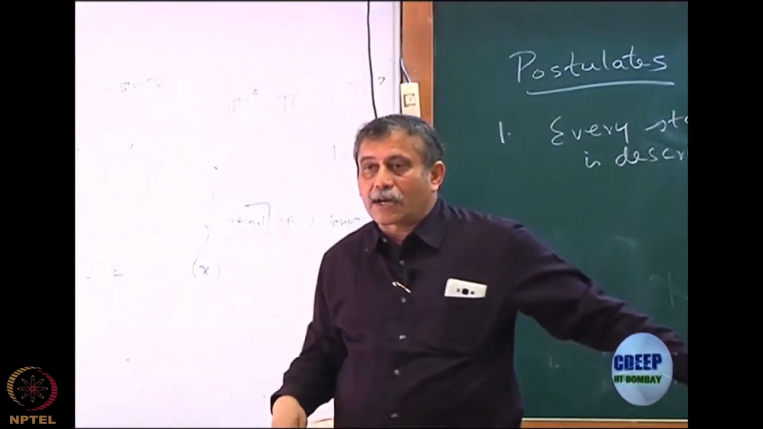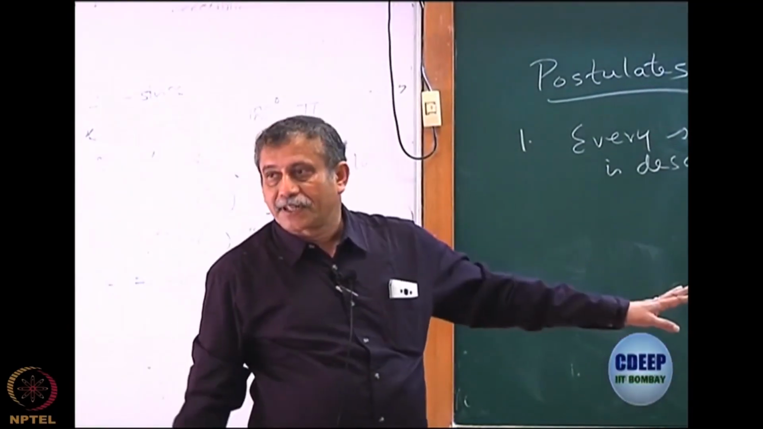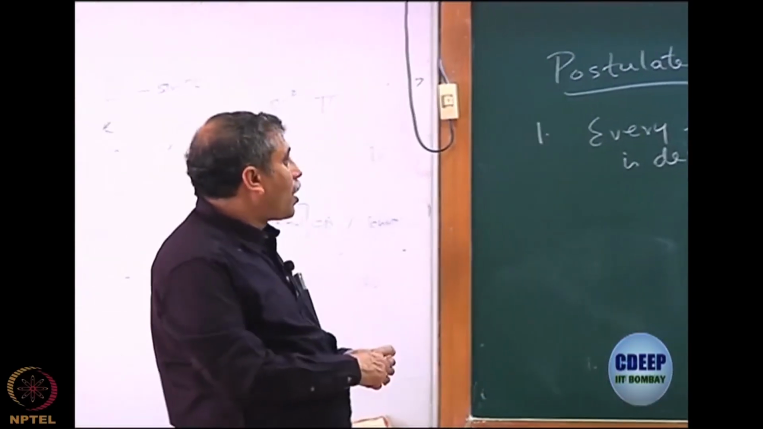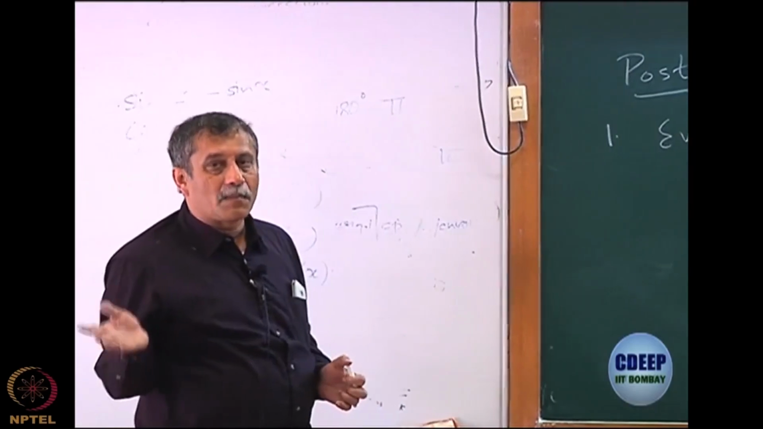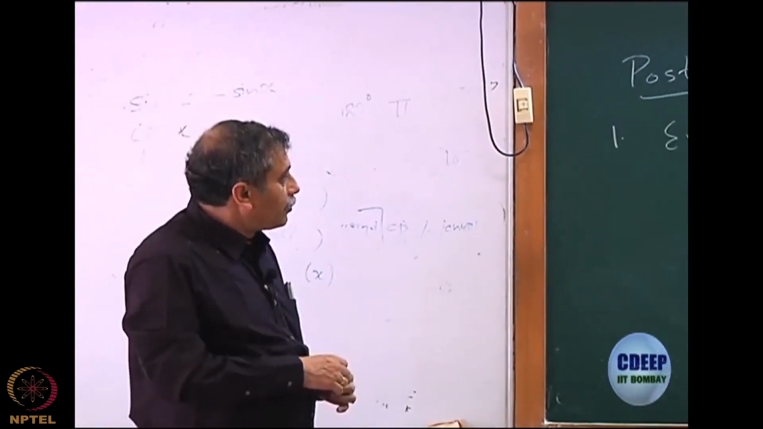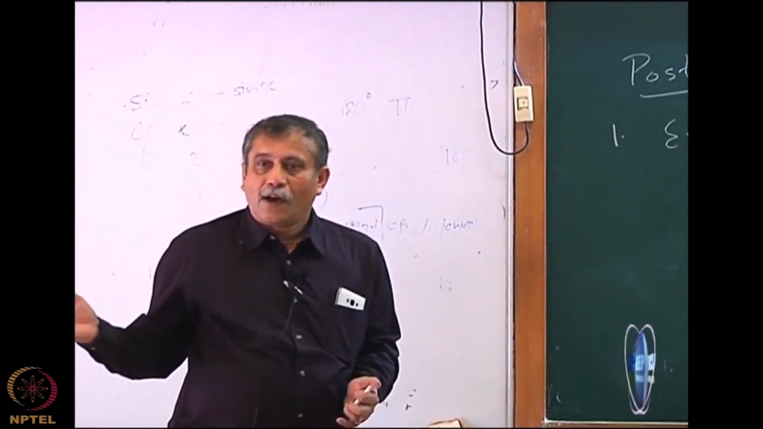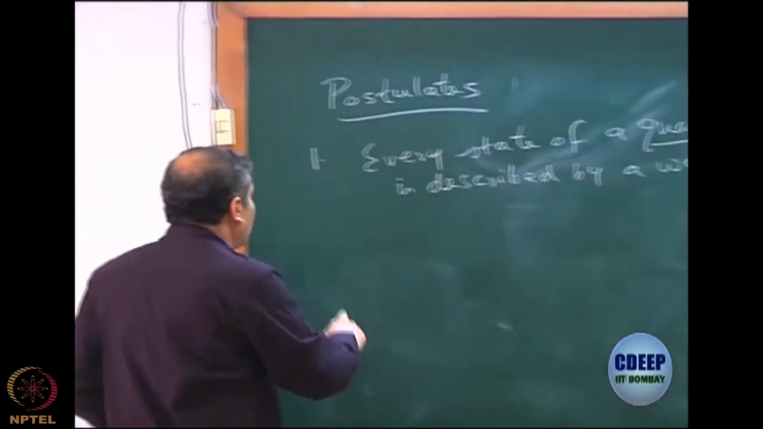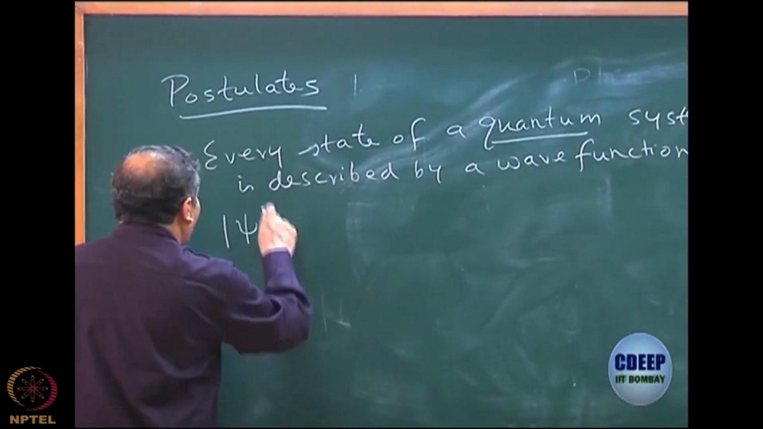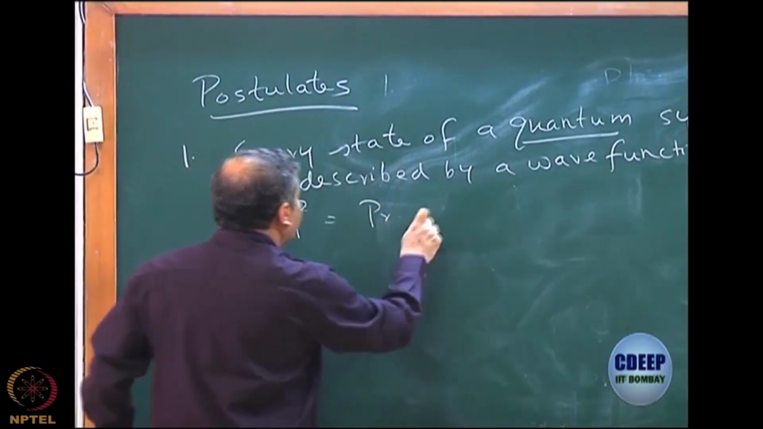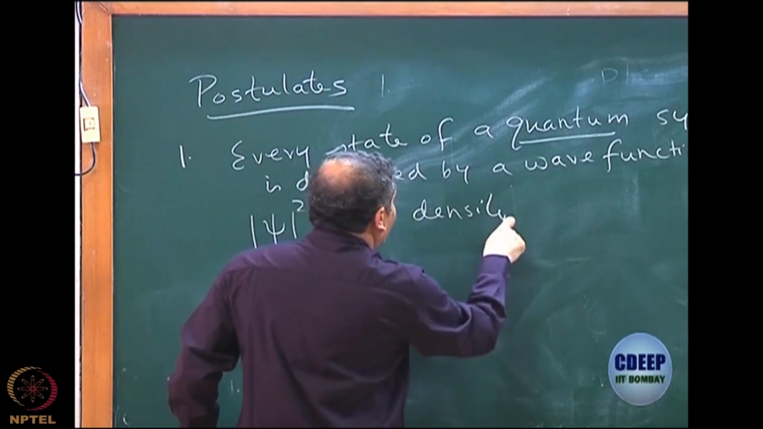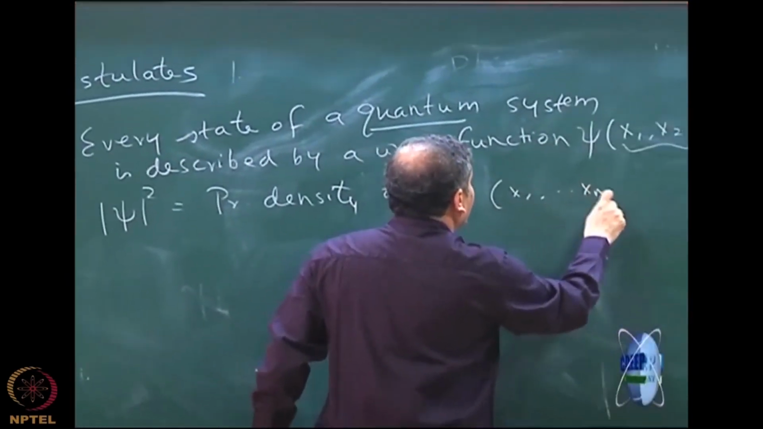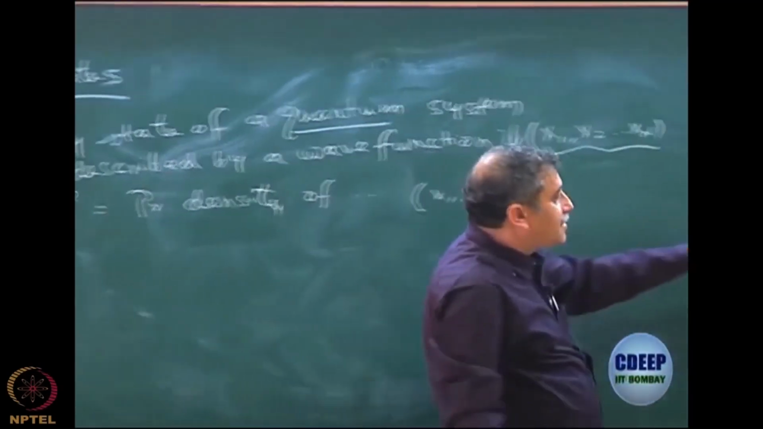The standard quantum mechanics is based on the position representation or coordinate representation, and that's why we call it the coordinate representation of quantum mechanics. Of course, there is a momentum representation of quantum mechanics, which is a Fourier transform of this representation, which we will not go into, but this is the most standard representation. Then the interpretation is that mod psi square gives the probability density of finding this system at x1, x2 to xn.